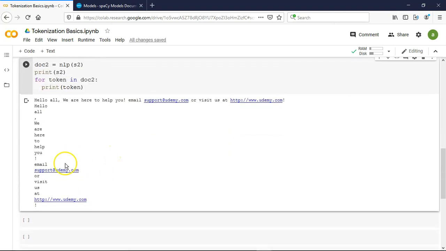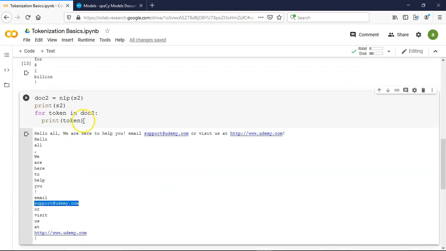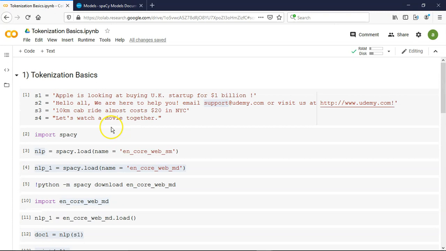Alright, so now you can see it has taken the full email as one single token, and that is the beauty of spaCy tokenization. Support at udemy.com is completely one single token. At the same time, the whole URL udemy.com is also another token. So whenever you are dealing with an email address or a website address, spaCy considers it as one single token, and that is the intelligence residing inside spaCy. Okay, let's go for the third one.